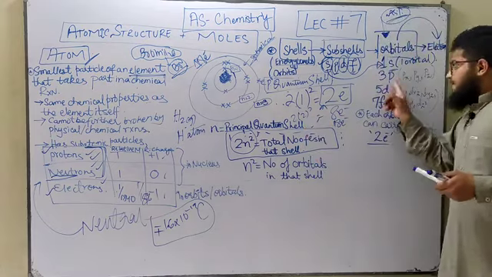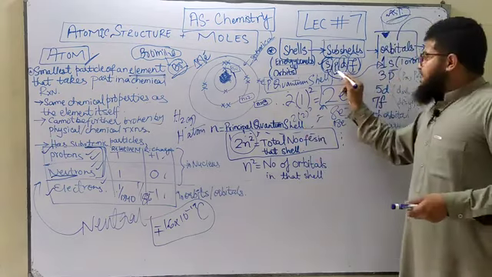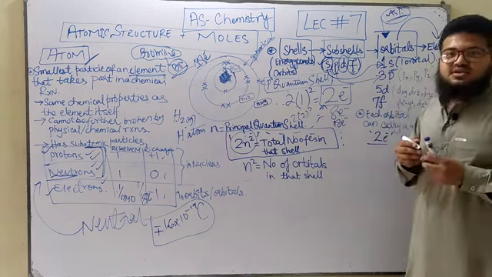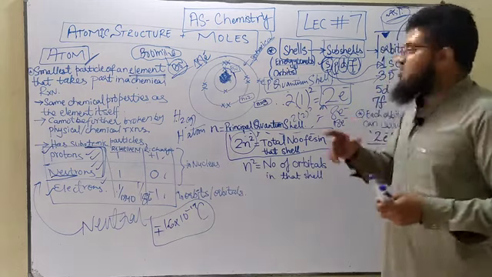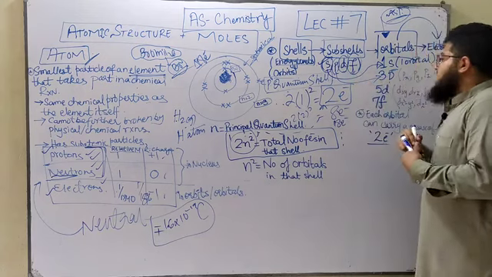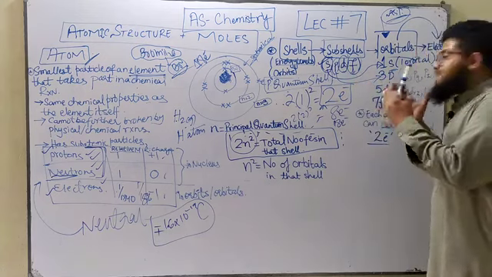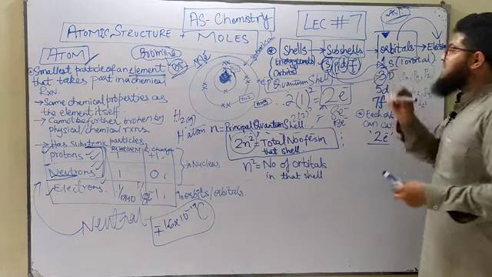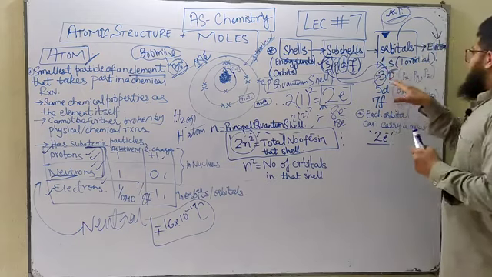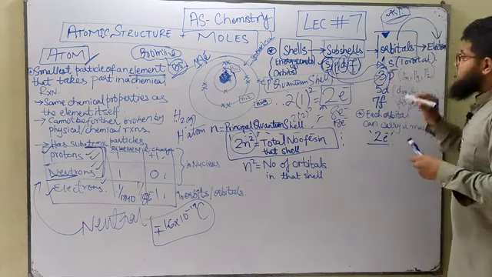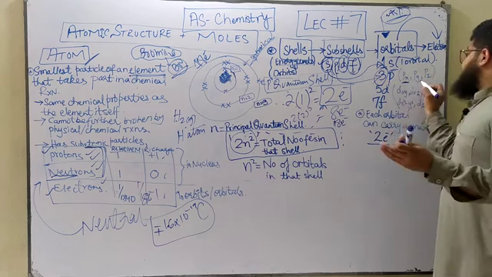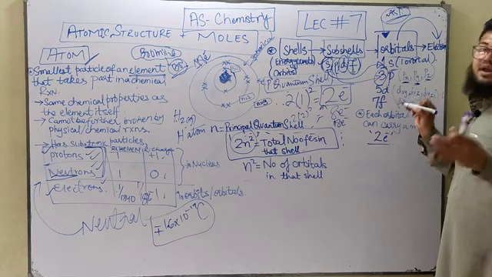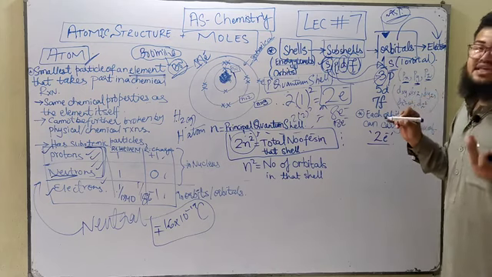Then comes the P subshell. Inside the P subshell you've got 3 orbitals, and they are called the p orbitals, because they are found inside the P subshell. Each of these orbitals has a particular name. The first one is called px, the second one is called py, and the third one is called pz.